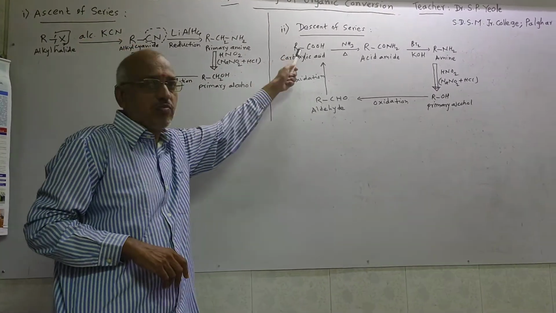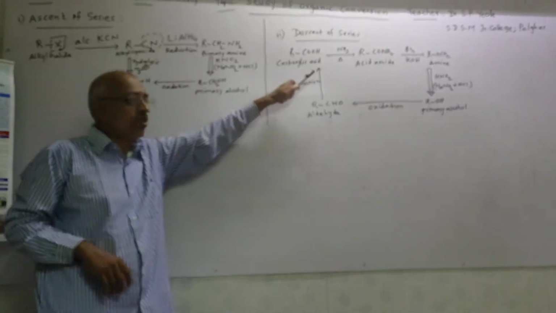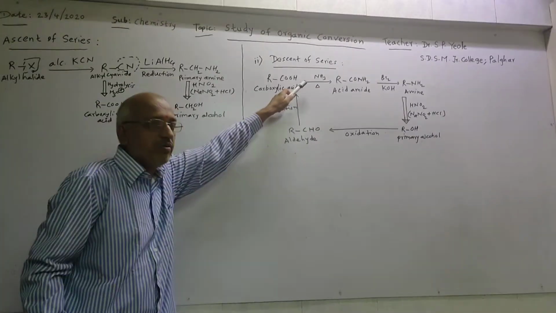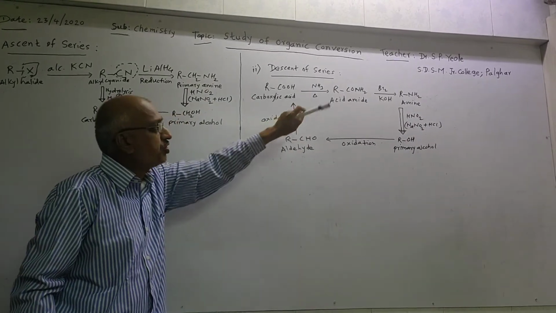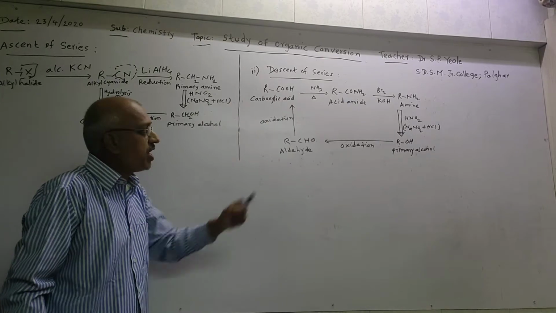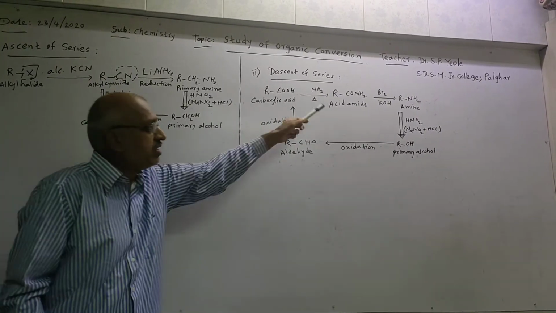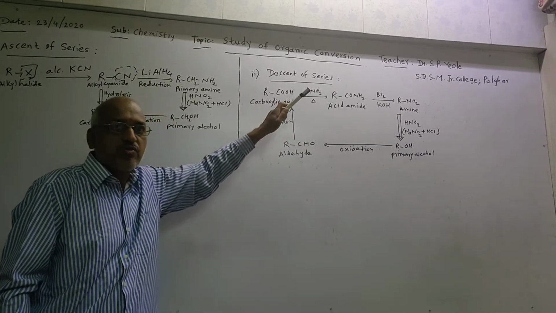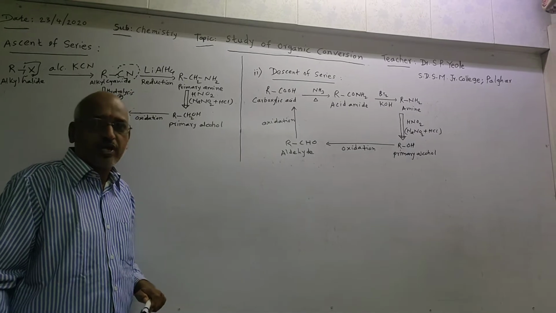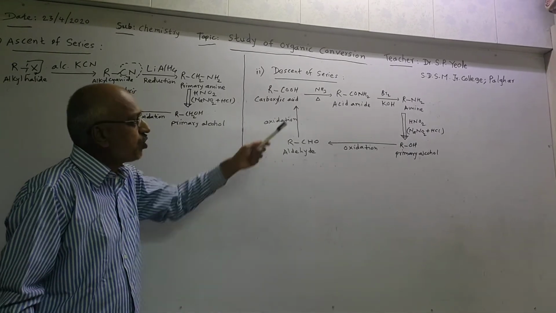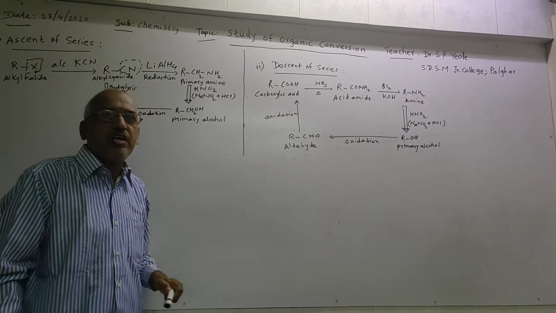Now here carboxylic acid means RCOOH, which can be ammonolyzed with the help of ammonia by heating, and we get RCONH2. CONH2 means what? Amido group. With R attached to it, that is an acid amide. Now this acid amide undergoes bromination with the help of KOH, potassium hydroxide. By bromination of the acid amide we can get RNH2, means amine.